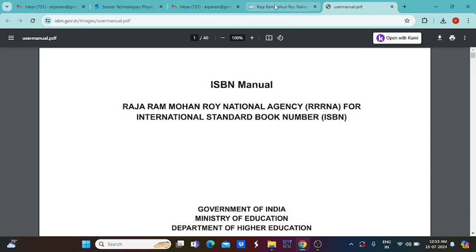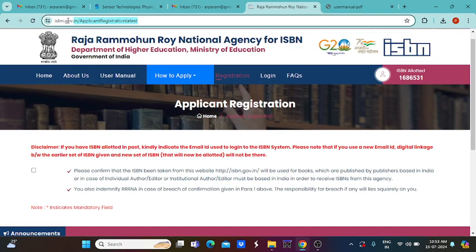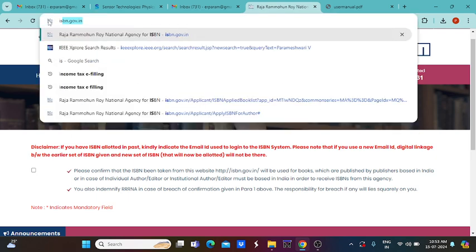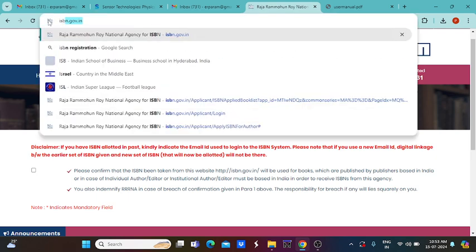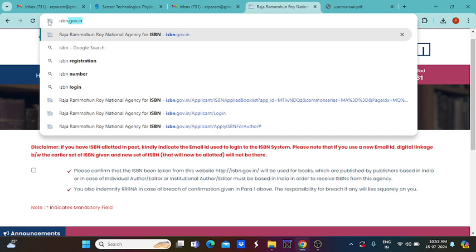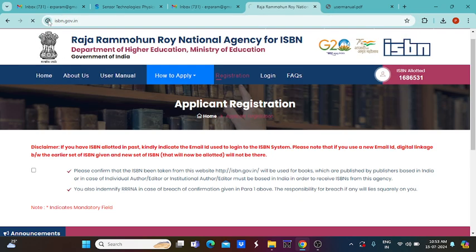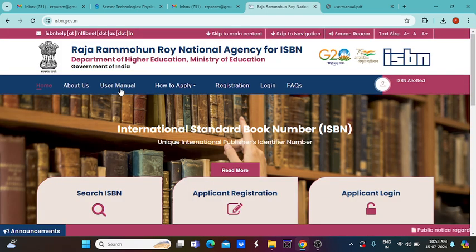So first of all, we have to go to the website. Normally, you just go to Google search and type isbn.gov.in. After that, the website page will appear. So this is the main home page of this